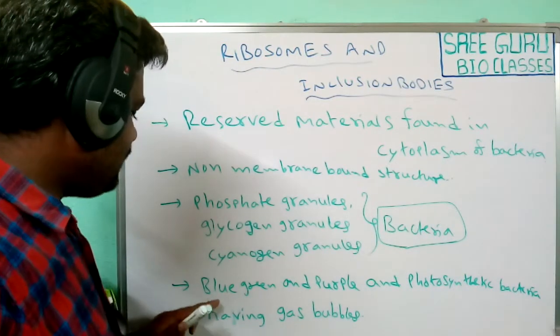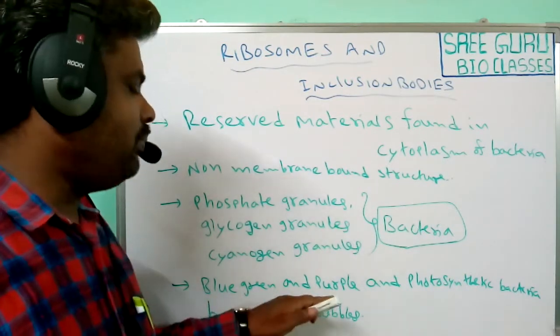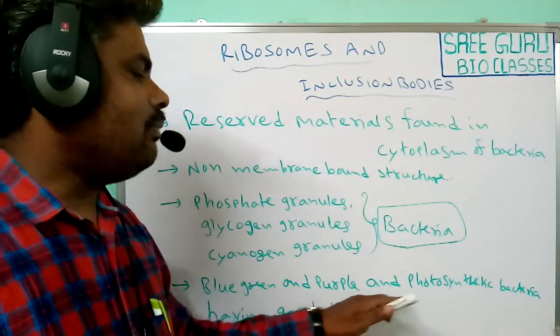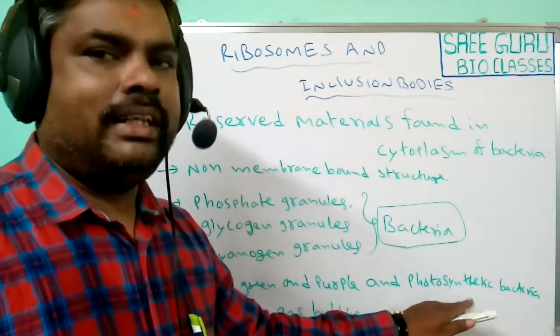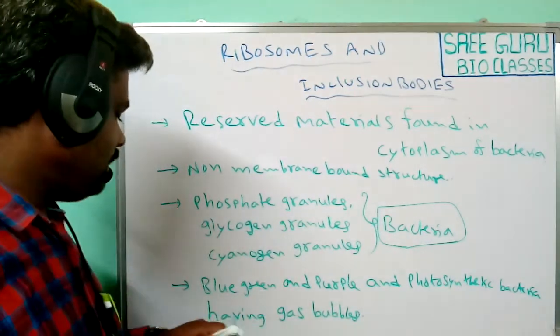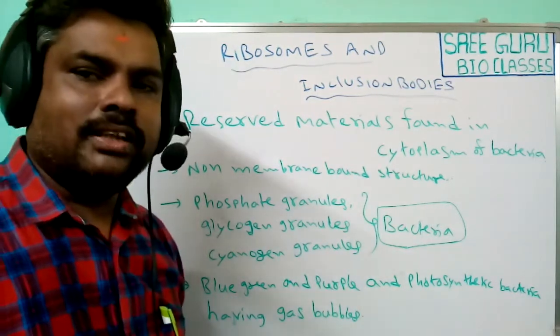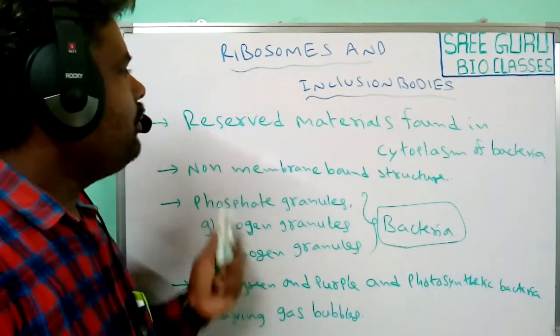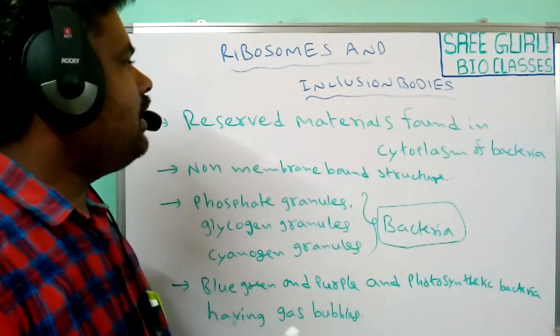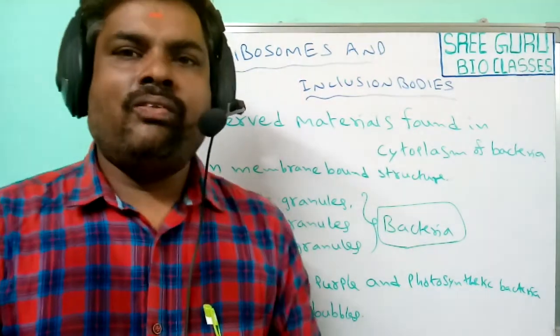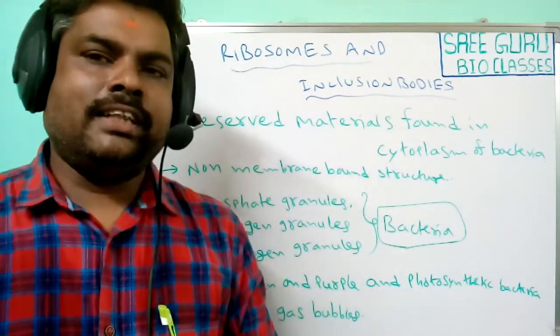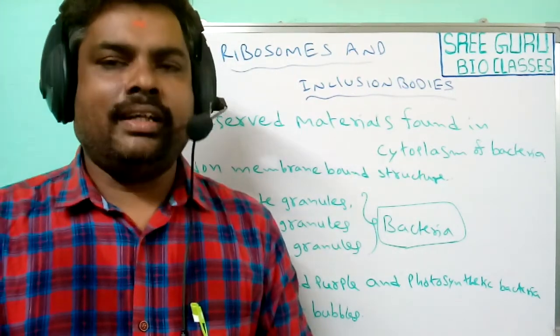Some bacteria, like blue-green bacteria, purple bacteria and some photosynthetic bacteria, have gas bubbles instead of these inclusion bodies. So these are the ribosomes and inclusion bodies found in prokaryotic cells, especially in bacterial cells.